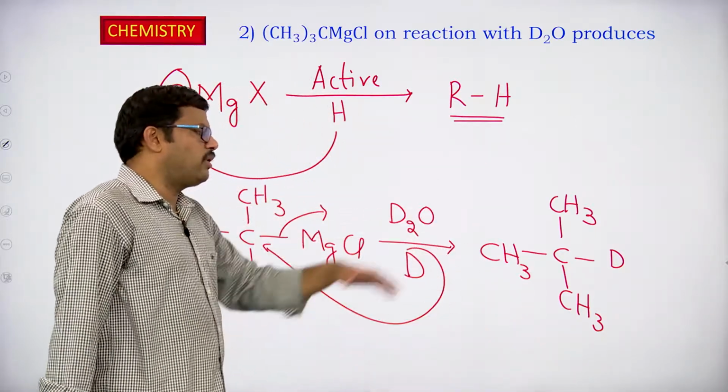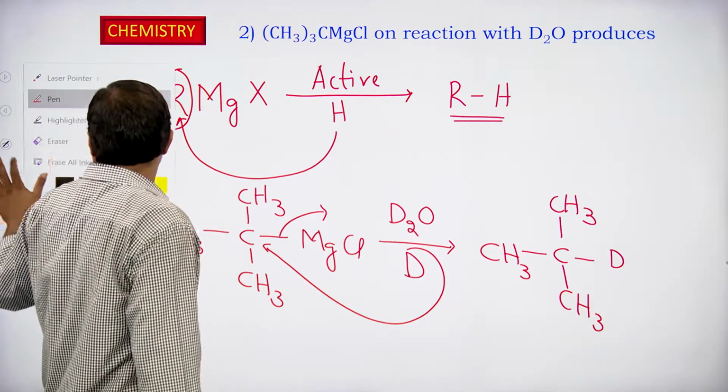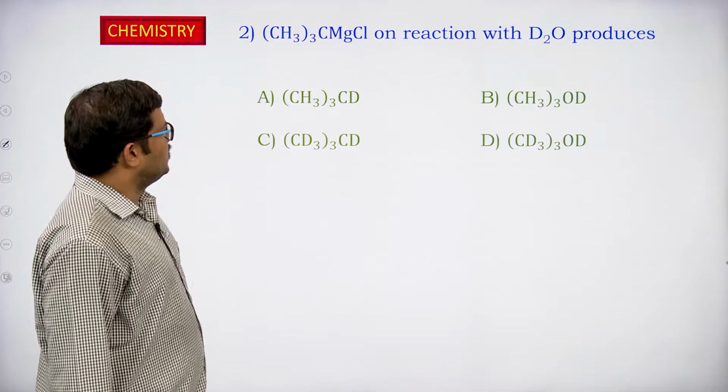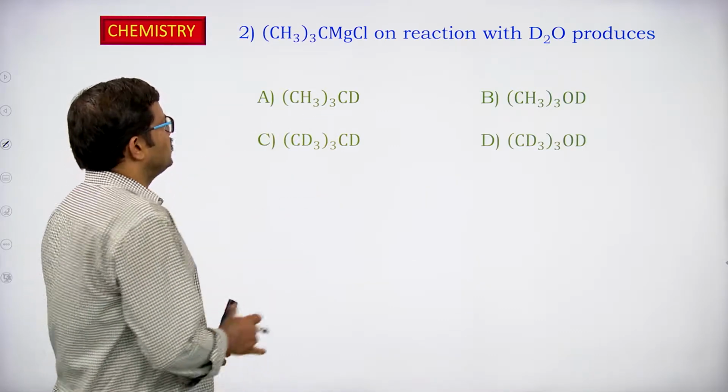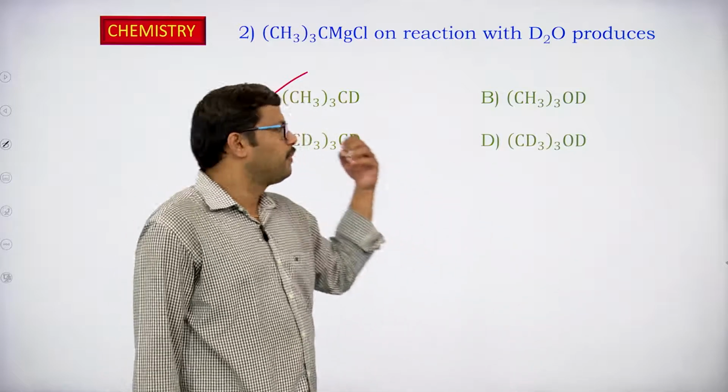So, this is the compound that we can expect in this particular reaction. Let us see the option, so that CH3 taken 3 times CD. So, this is the correct option, CH3 taken 3 times CD.